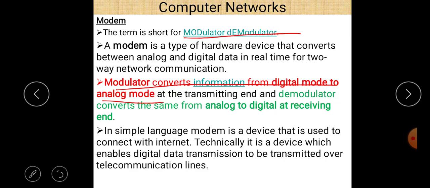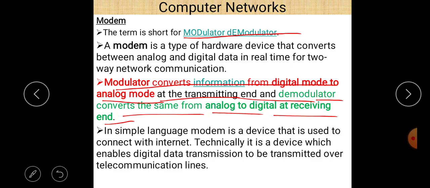Modulator converts information from digital to analog, and demodulator converts from analog to digital. The modulator works at the transmitting end, and the demodulator converts the same from analog to digital at the receiving end. So there are two ends when we connect a computer to a network, transmitting end and receiving end. At these ends there are two processes, analog to digital conversion and digital to analog conversion. This is done by modem. Okay, so modem stands for modulator and demodulator.